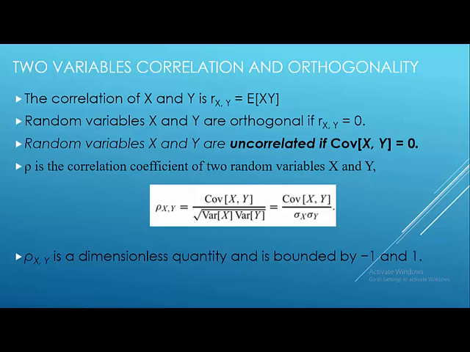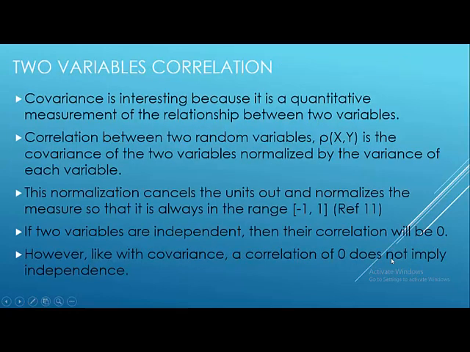So what is the purpose of this division? It normalizes the value of covariance between -1 and 1. This normalization cancels the units out and normalizes the measure so that it is always in the range from -1 to 1. If two variables are independent, then their correlation will be 0.